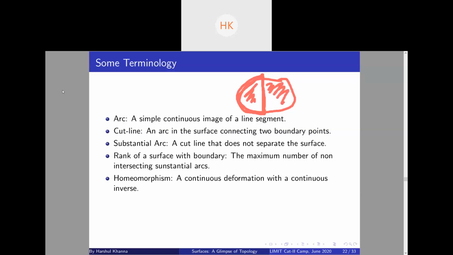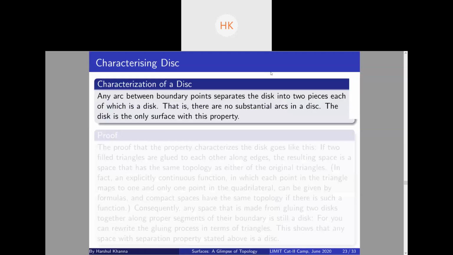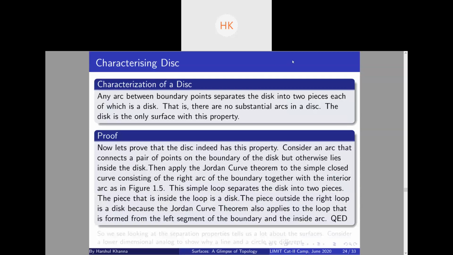So we use the Jordan-Schönflies theorem to prove that whenever you divide a disk using a cut line, you get two other disks. And we also proved that any surface with this property has to be a disk using the previous slide, right? So is it clear to everyone?